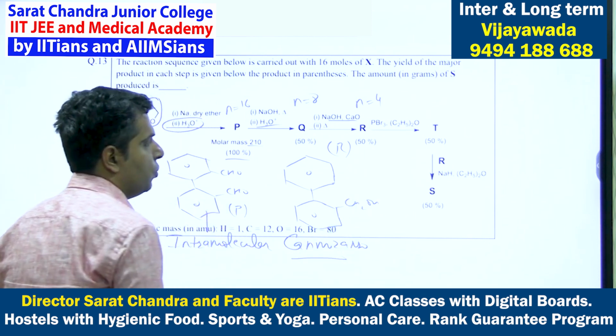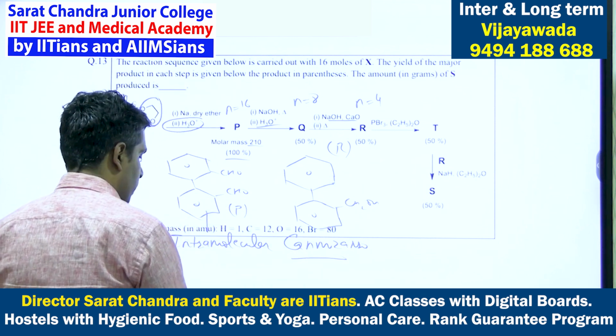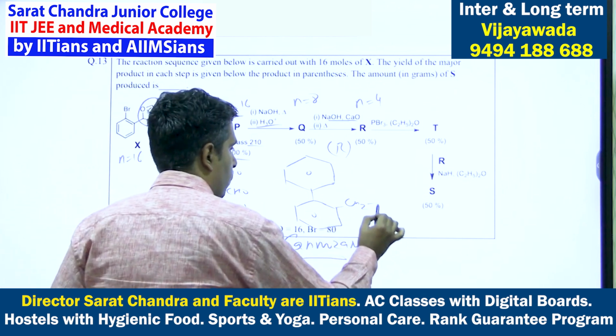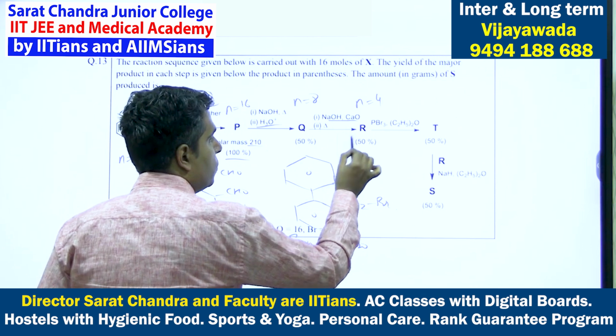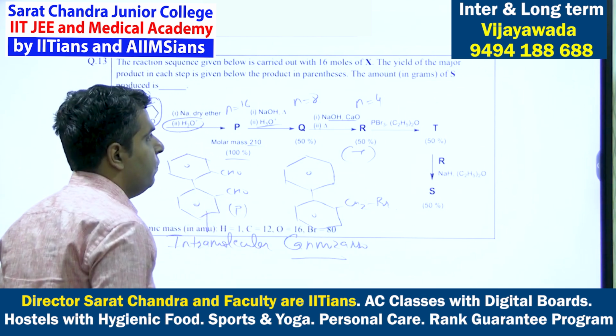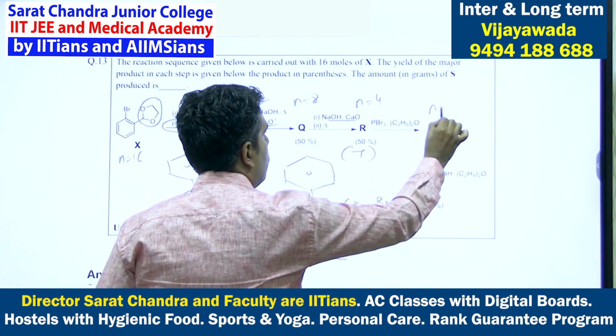This is the structure of R. Now what will PBr3 do? It will convert the alcohol into an alkyl halide, so bromide will be formed. Sorry, this is the structure of T. This is T formed. Again the yield is 50%, so 2 moles of T will be there.